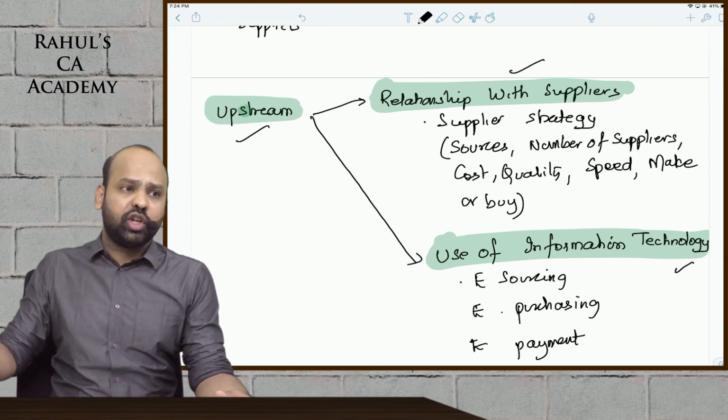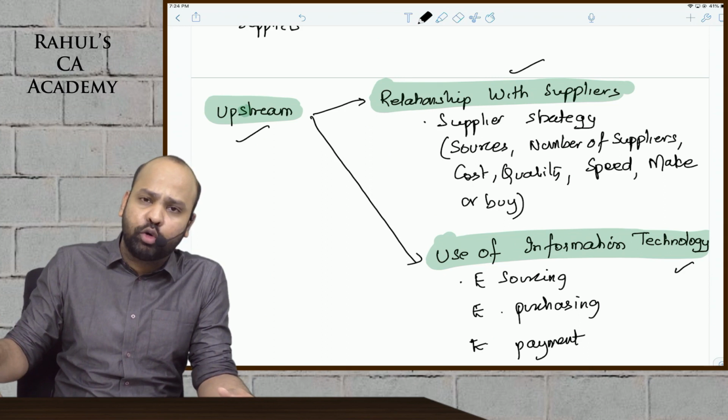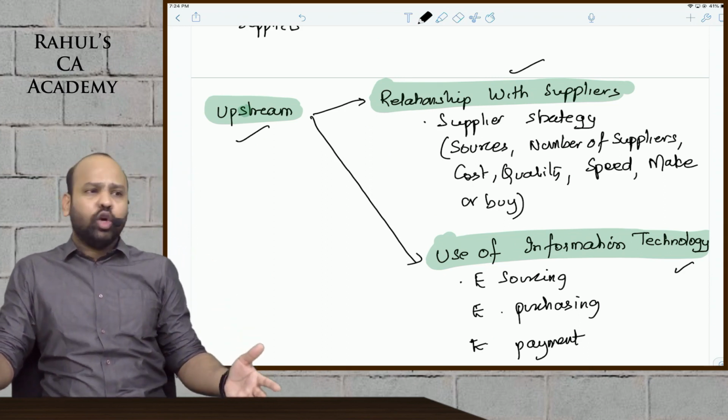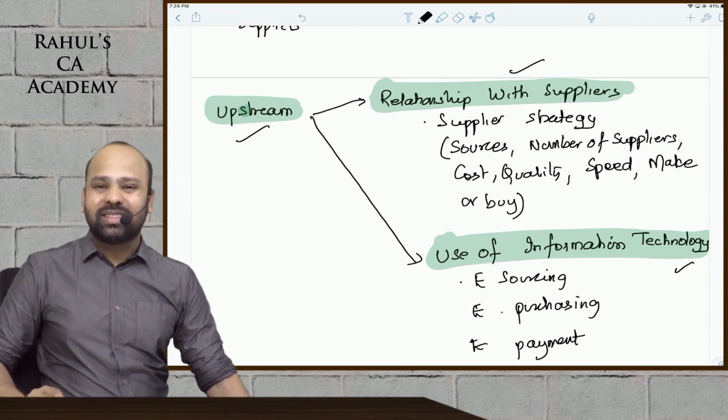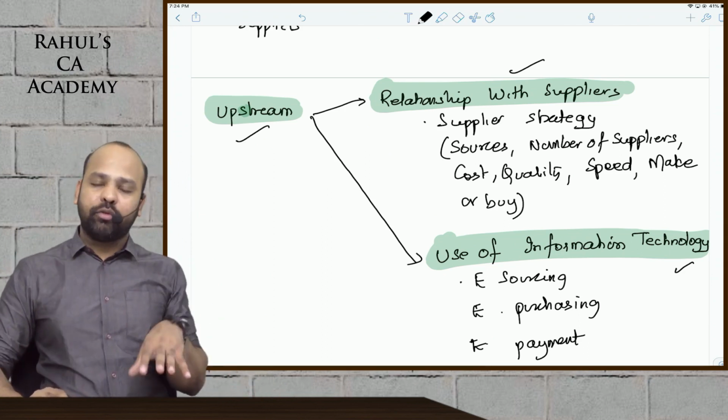Make or buy decision. Do you want to internally manufacture a component or do you want to outsource it? Anything can come, beta. All of this will form part of your supplier strategy, guys.